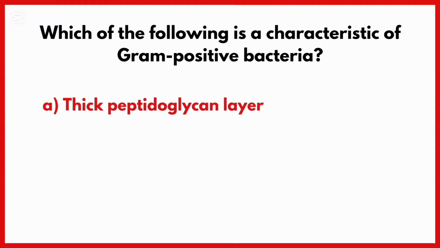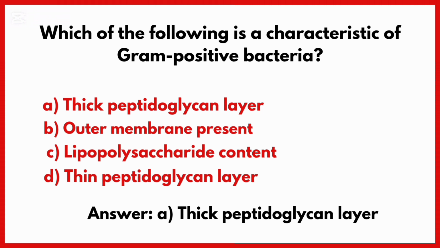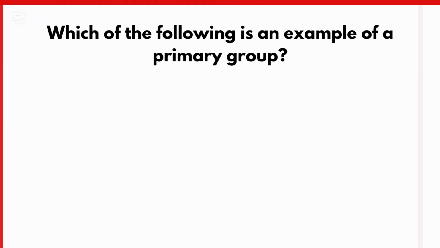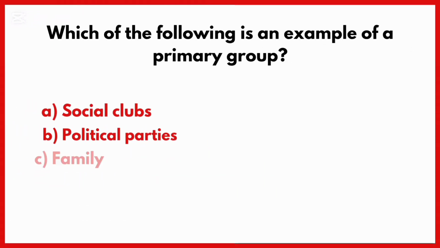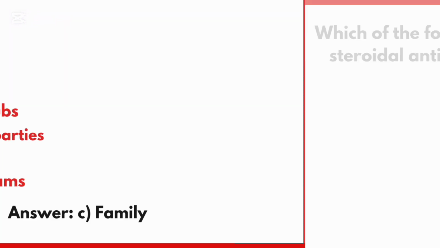Which of the following is a characteristic of gram-positive bacteria? Correct answer is option A, thick peptidoglycan layer. Which of the following is an example of a primary group? Correct answer is option C, family.